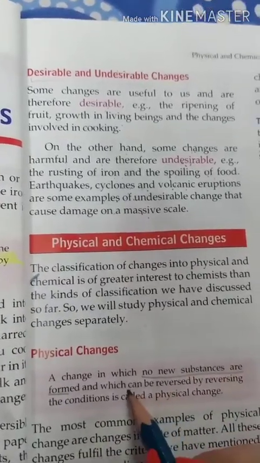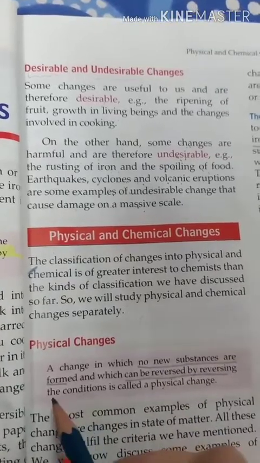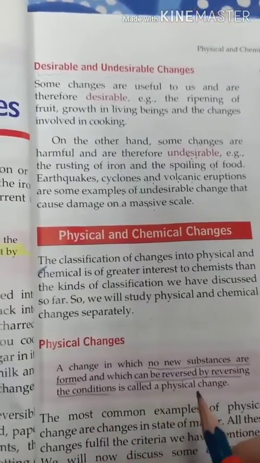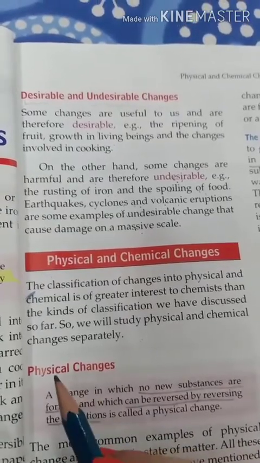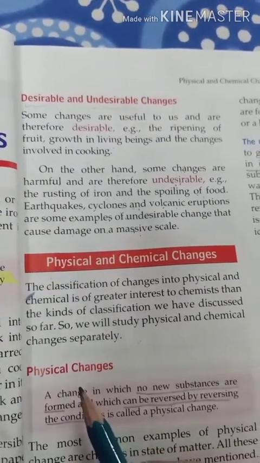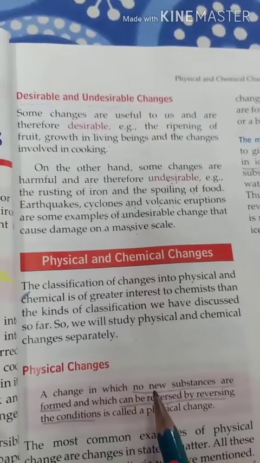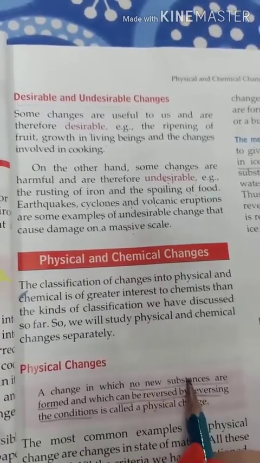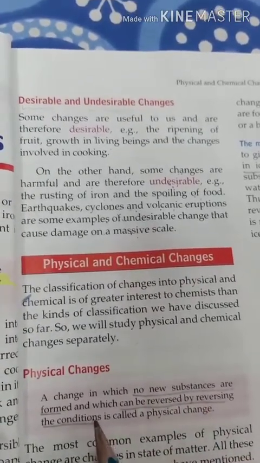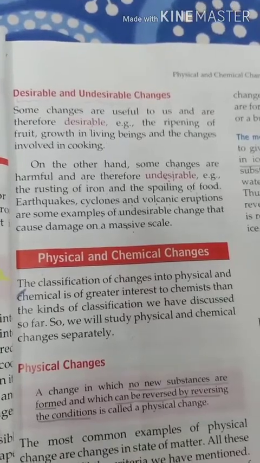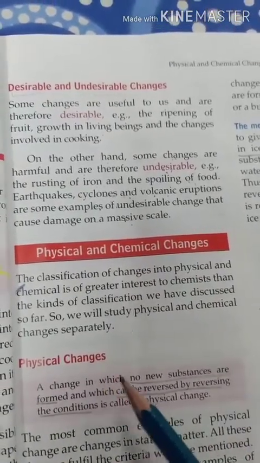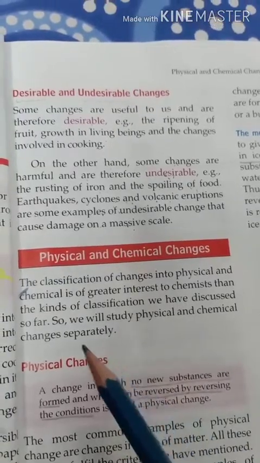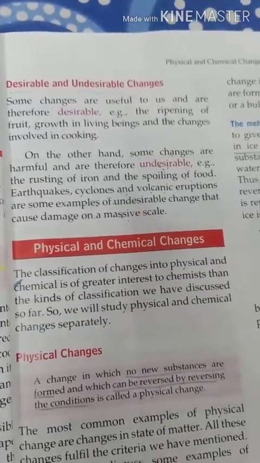So there are two important conditions for a change to be physical: there should be no formation of new substances and the change should be reversible. And if these two conditions are satisfied, then only the change is termed as physical change.